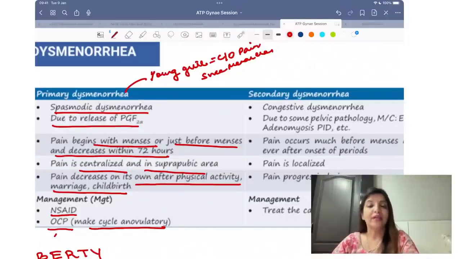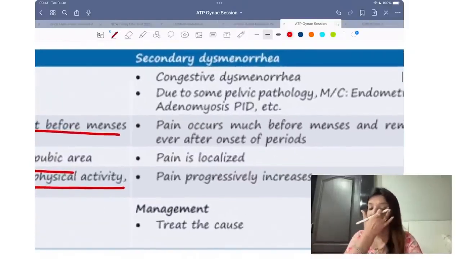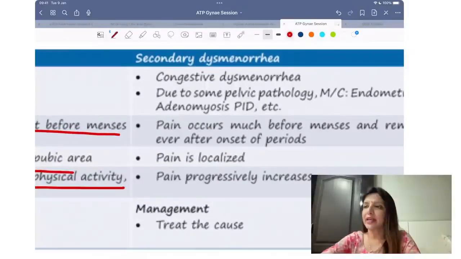Clear to all of you? Dysmenorrhea के लिए it is OCPs. बेटा, mefenamic acid is not now the drug of choice. NSAIDs होते हैं, but drug of choice, NSAIDs can be used but drug of choice is OCPs. ठीक है. Now coming to secondary dysmenorrhea. Secondary dysmenorrhea is congestive dysmenorrhea. Secondary dysmenorrhea, just hold on 1 second.